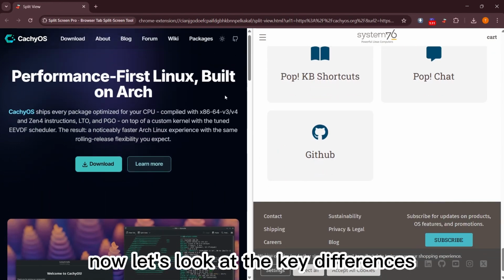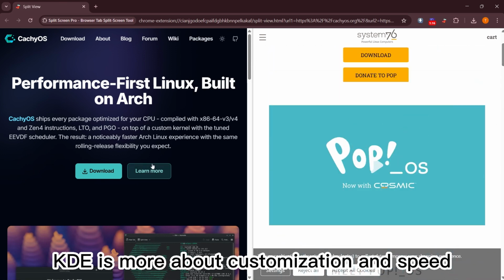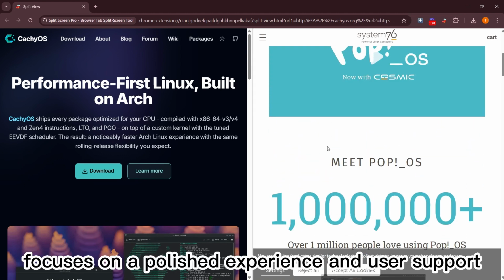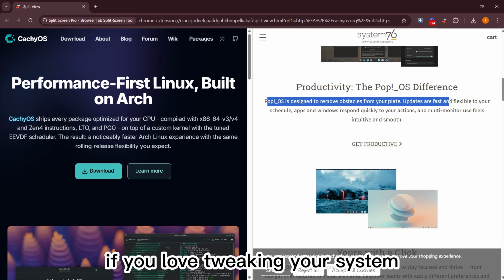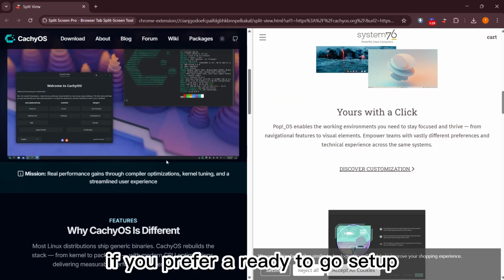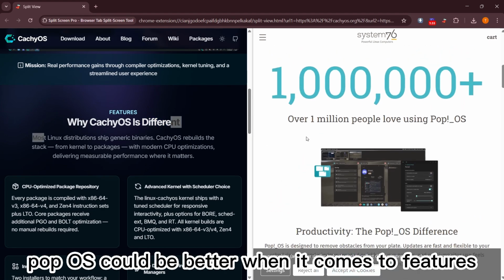Now, let's look at the key differences. CachyOS is more about customization and speed, while Pop OS focuses on a polished experience and user support. If you love tweaking your system, CachyOS might be your choice. If you prefer a ready to go setup, Pop OS could be better.